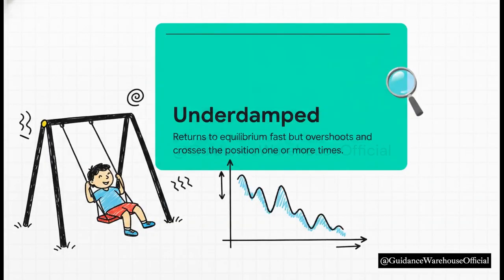Category number one is what we call an underdamped system. This is your classic playground swing. The system really wants to go back to its resting state, its equilibrium, but it still has enough energy to completely overshoot it. So it bounces right past zero, goes out the other side, comes back, and it crosses that equilibrium line multiple times. Its amplitude gradually shrinks smaller and smaller until it finally stops.